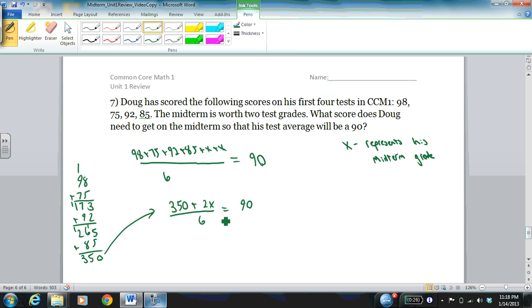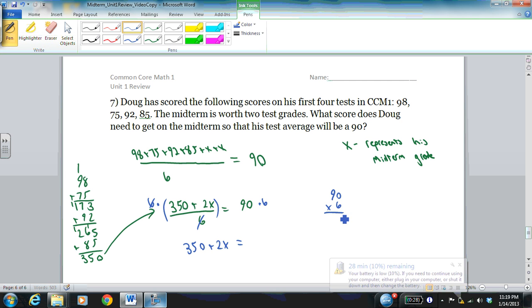So now to solve this equation, the first thing we want to do is multiply by 6 on both sides, so that 6 divided by 6 is 1, so that's eliminated. 350 plus 2x equals 90 times 6. Again, if I didn't have a calculator, 6 times 9 is 54, so you'll get 540.